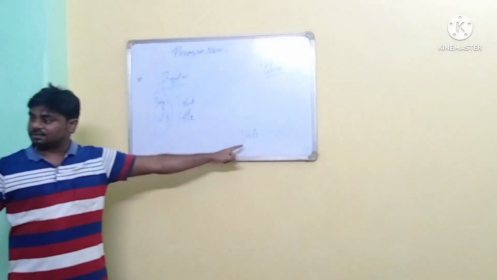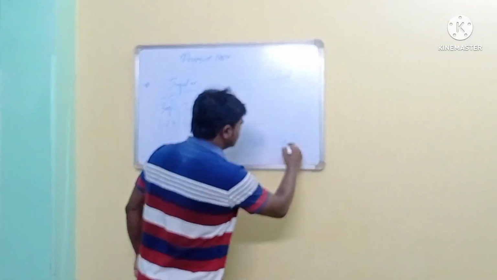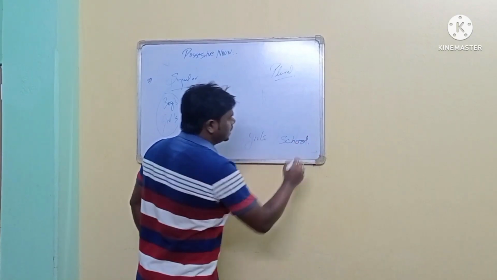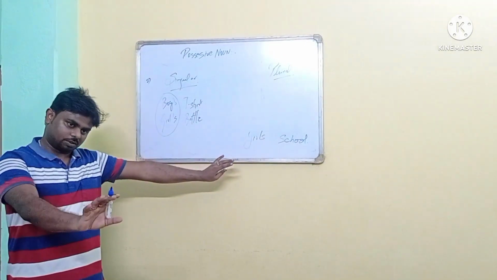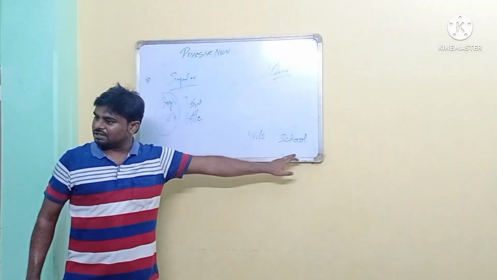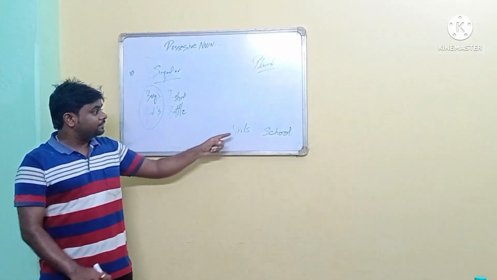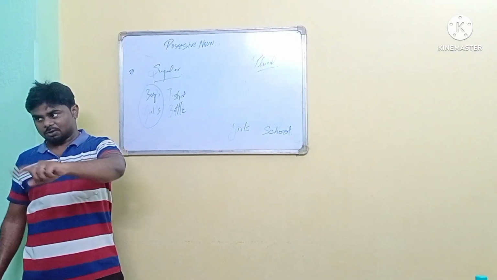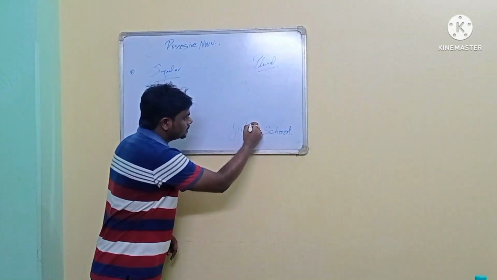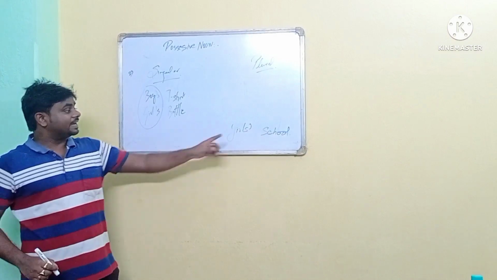Girls written? Yes. Then wait. Let me speak. I appreciate your enthusiasm, but just let me finish, then I ask. Okay? Fine. Girls school, but is it looking correct? No. Where will I put the apostrophe? After S. So it will be here. Understood? Yes.